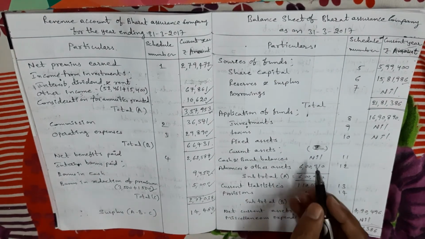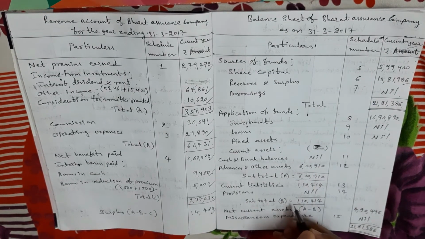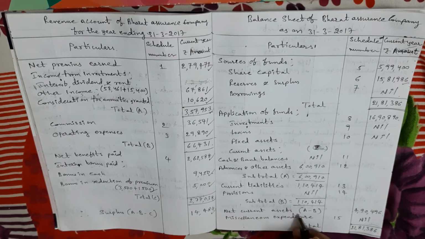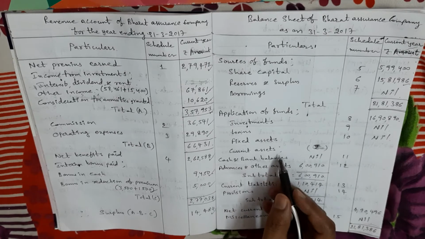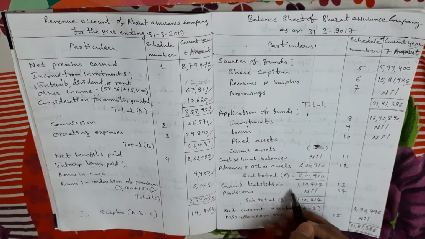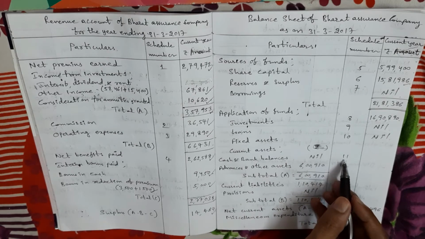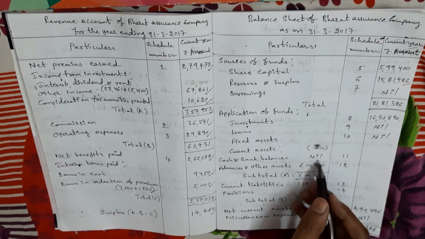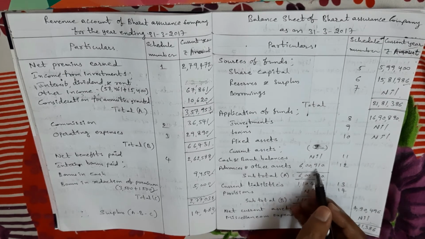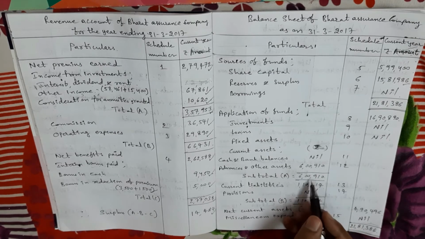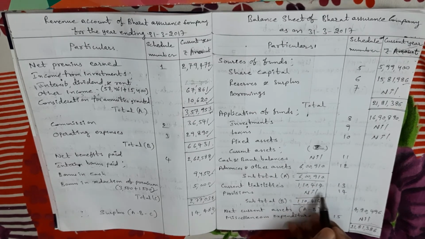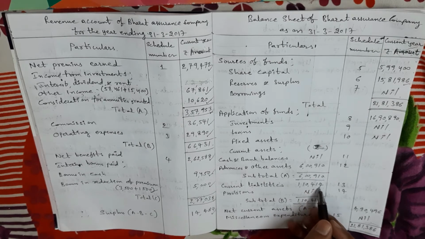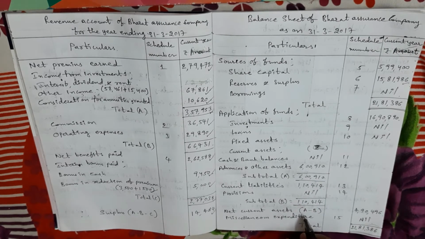Here, a very important calculation is net current assets. How to get net current assets: current assets total minus current liabilities total. Here the current assets schedules are schedule number 11 and schedule number 12. In this problem, schedule 11 has no information. Schedule 12 total is 6 lakhs 910 rupees. From this total I deducted current liabilities, 1 lakh 10,414 rupees. The net current assets is 4 lakhs 90,496, which I have taken in the outer column.